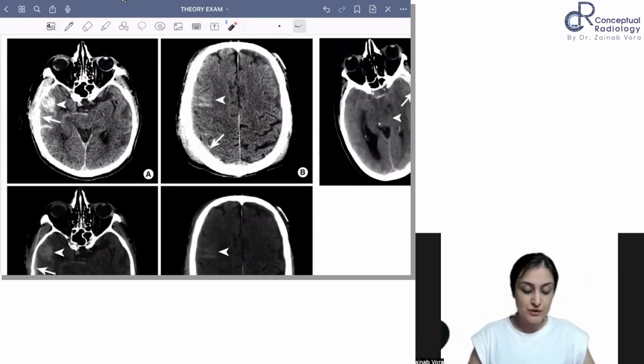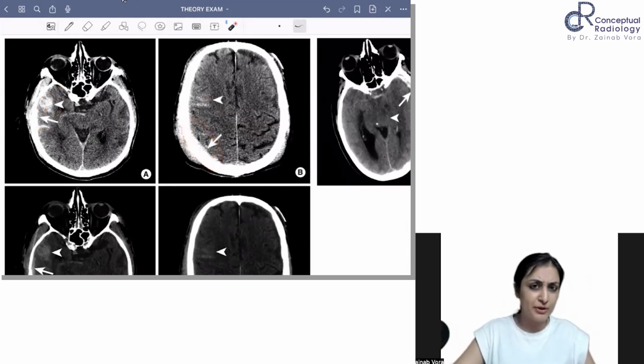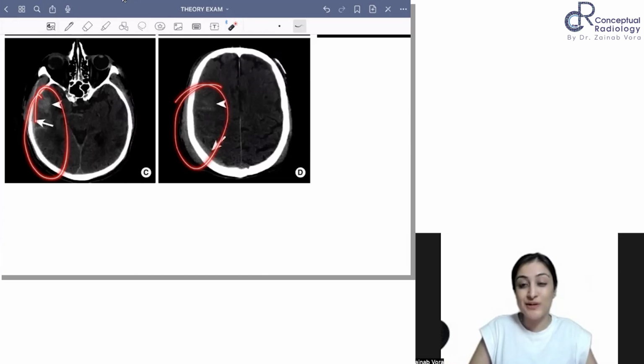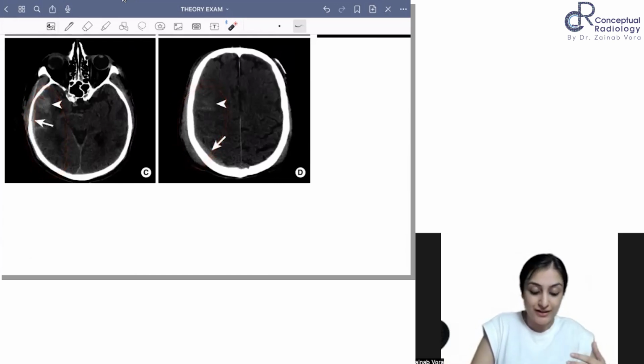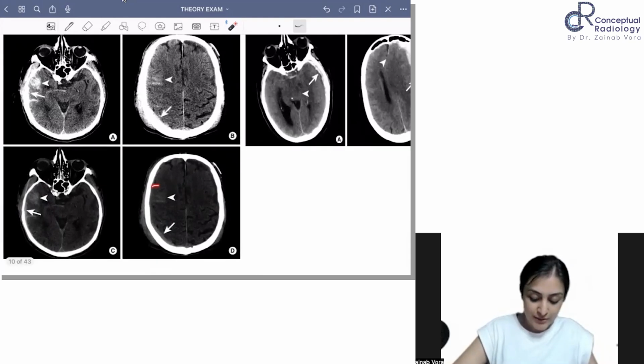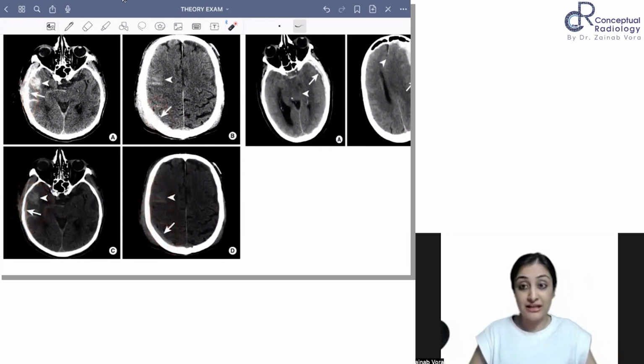Next case. So what do you see? You can see how there are hemorrhagic contusions, there are some sulcal hyperdensities, and we can see that there is some bit of a hematoma here, but we see it better when we do this windowing. What is this windowing? This is the subdural windowing, right? So you can now appreciate the difference. Look at these images in conjunction. You can see how all of the hemorrhages, especially the SDH here, you can't really see it in this and you can't really see it in this, but you can definitely appreciate it better.